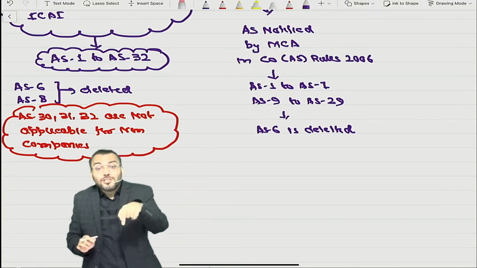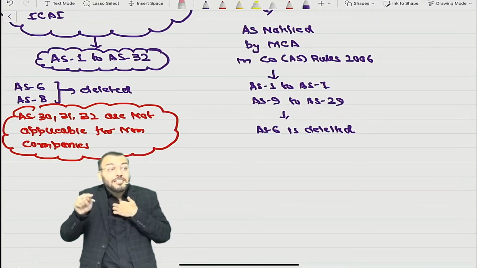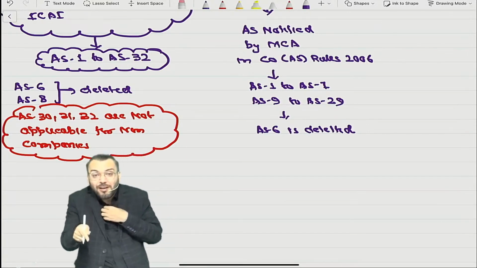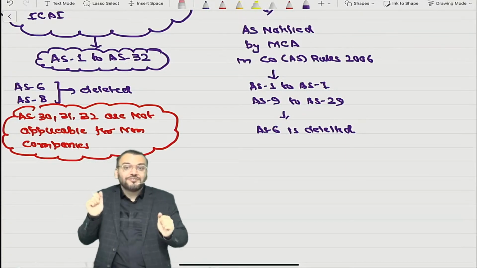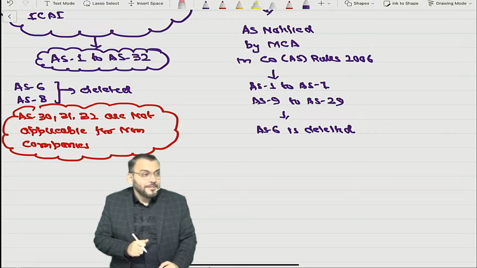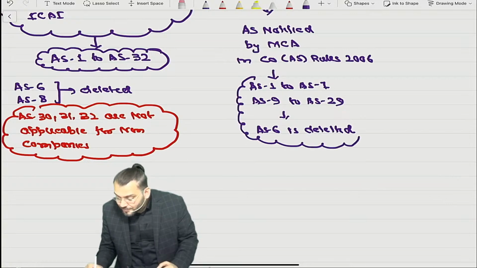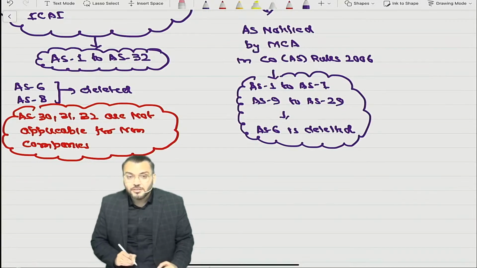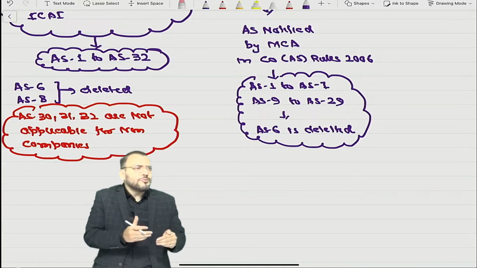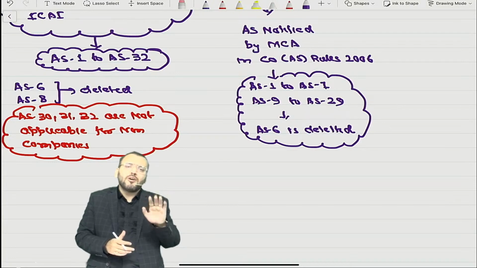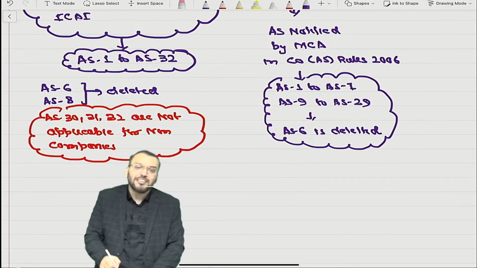AS30, 31, 32 were issued by ICAI but never notified by MCA in this rule. So AS30, 31, 32 were actually meant for companies but not notified by MCA in this rule, therefore not applicable to these companies. So only this AS which has been notified is applicable to these companies. I will say it is same to same as AS issued by ICAI with one difference in AS level, but now that difference has also been removed because ICAI has also made some changes in AS.